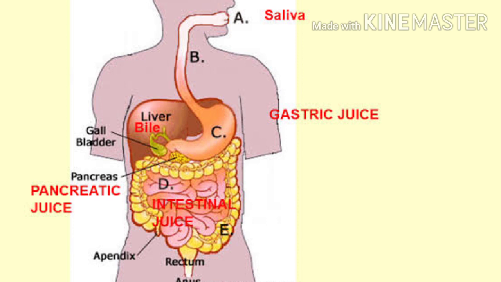It makes the proteins into very simple small pieces, the fats into very small pieces, and the carbohydrates into small pieces.